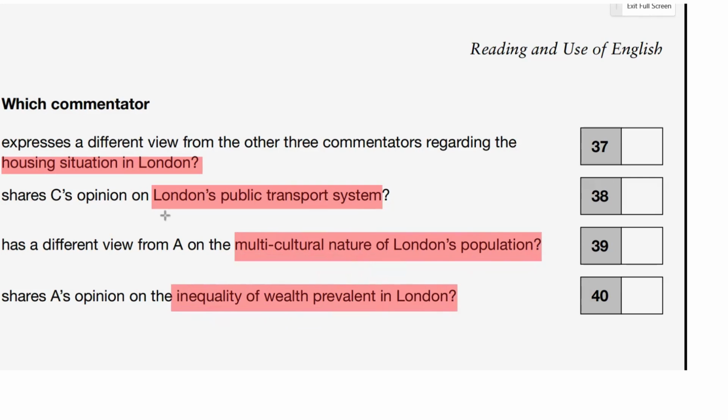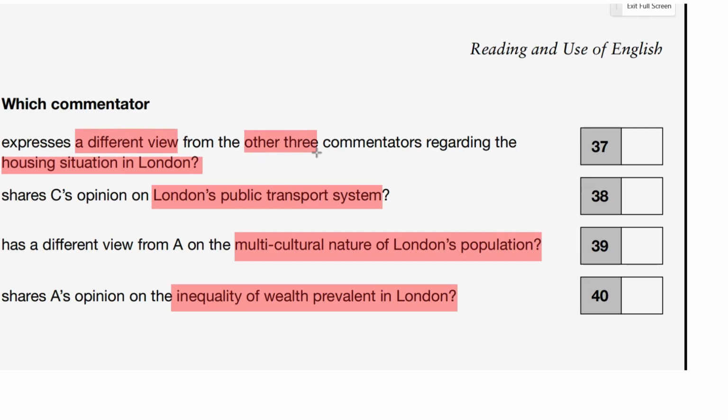So let's look at our 4 different people and see what they say about each. We can see in 37 that all 4 of them have an opinion about the housing situation, but there is one who has a different view from the other 3.